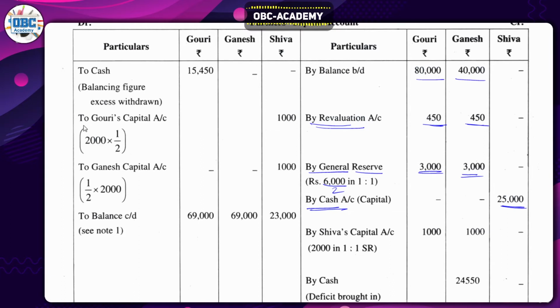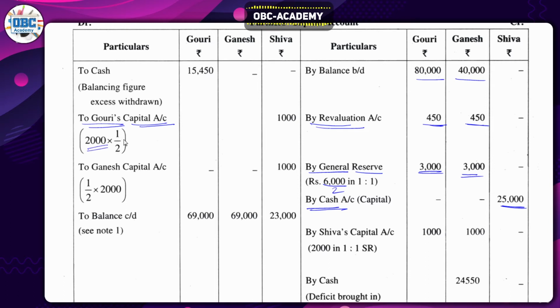So in order to deduct that from Gauri's capital account, the reason you are deducting the amount from Shiva's is to send money to the capital account. It's the value of goodwill, right?